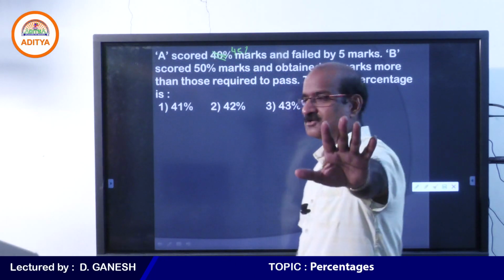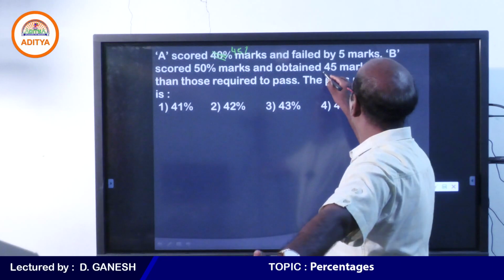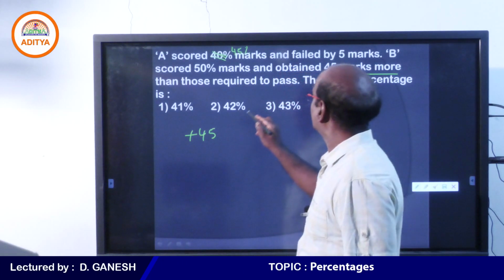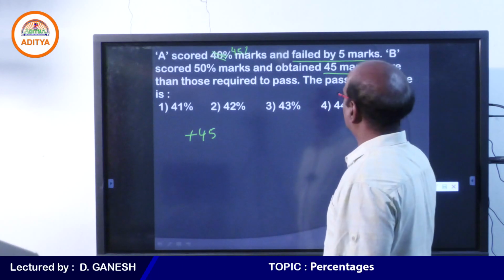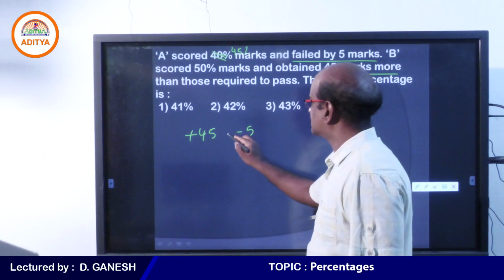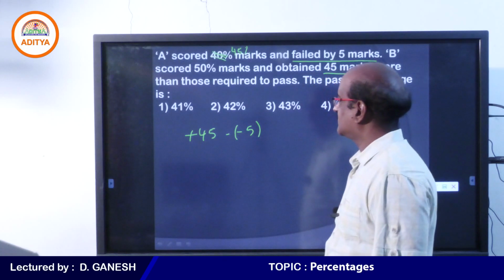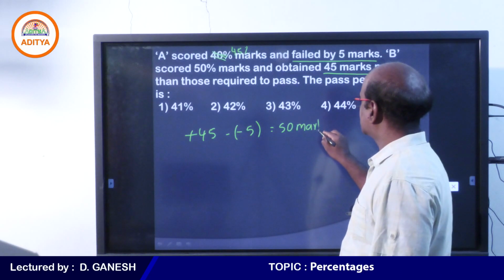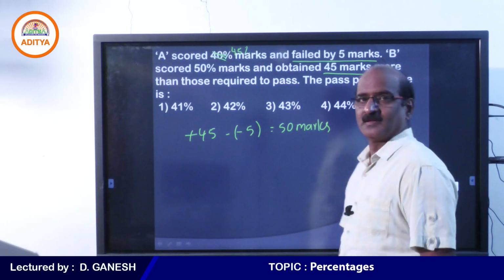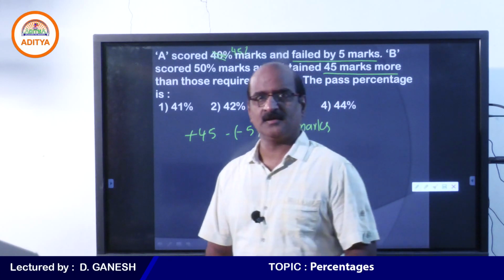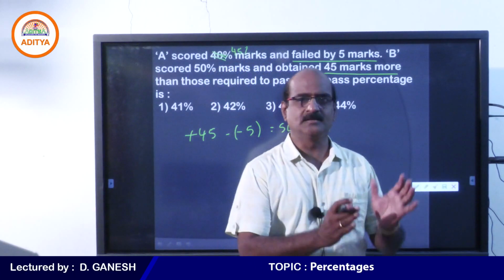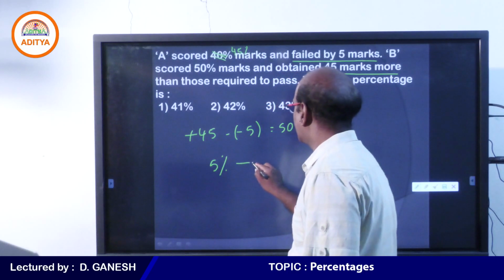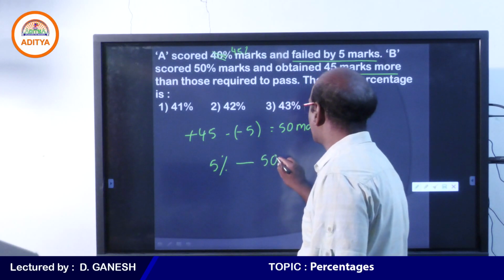Please listen to me. What about B? He got 45 marks more than necessary for pass, therefore plus 45. But A failed by 5 marks, therefore this is minus 5. So the difference between these two is 50 marks. Tell me my dear students, what is 50 marks? 50 marks are the difference between A and B. 5% is the difference between A and B.